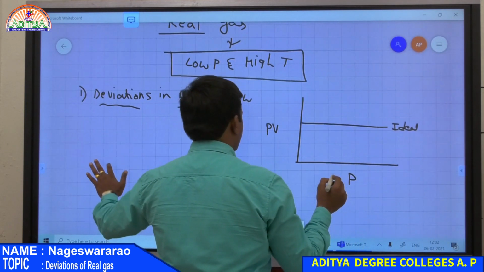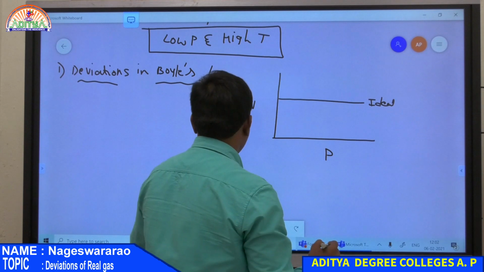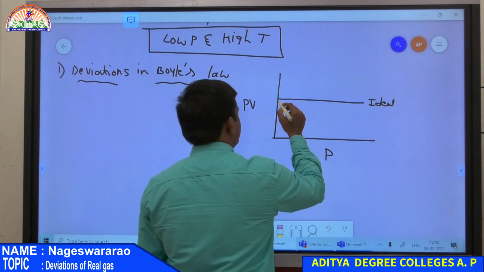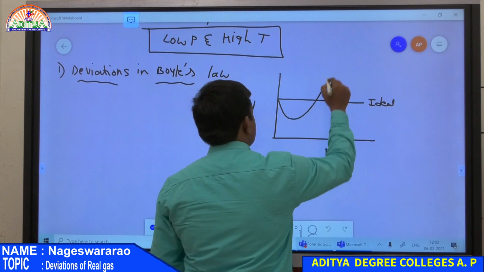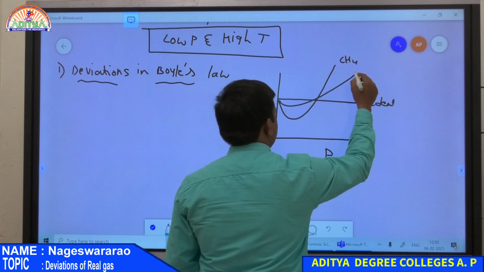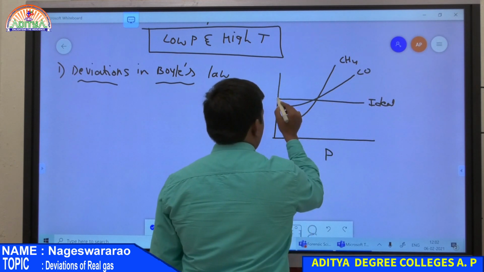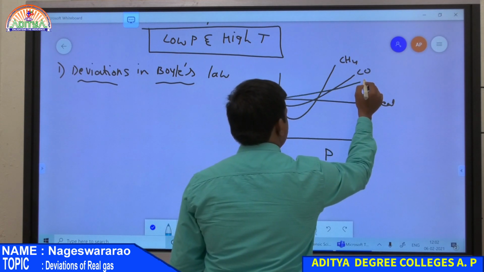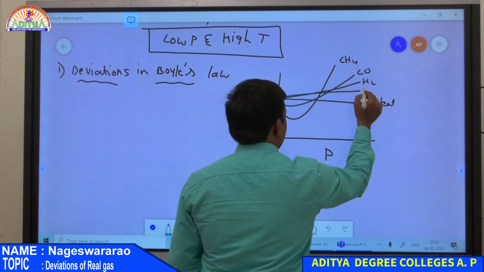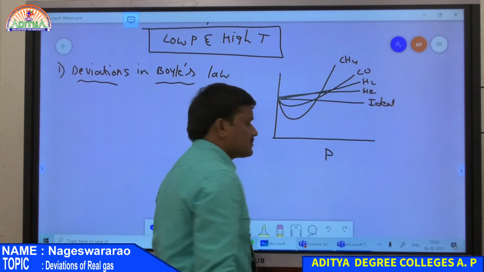If PV is equal to a constant value, then it is an ideal gas. But for different gases, we observe curves like this. This is for CH4 gas, this is for CO gas, and this is for H2 gas, and here it is helium gas or nitrogen gas.